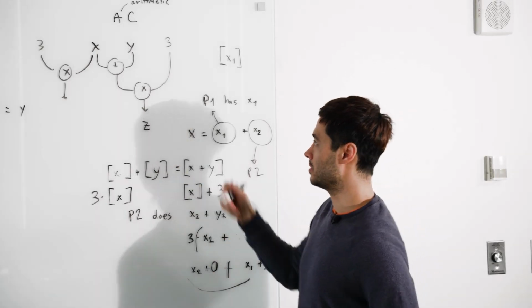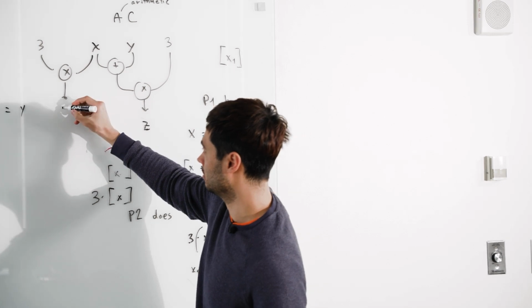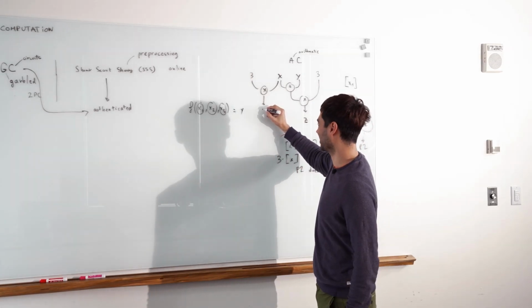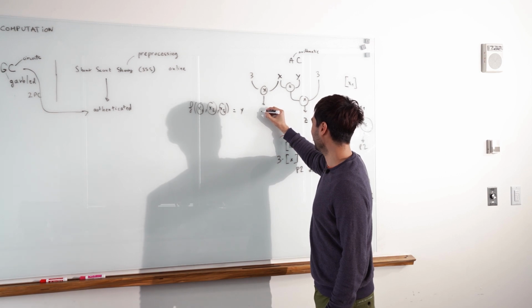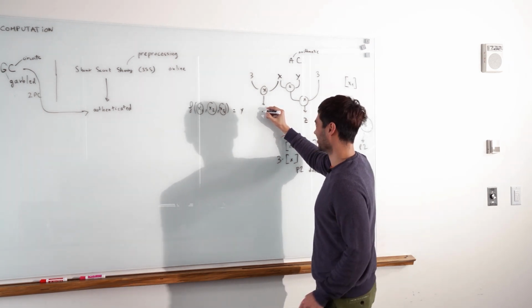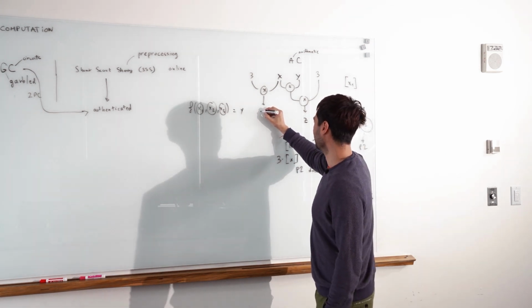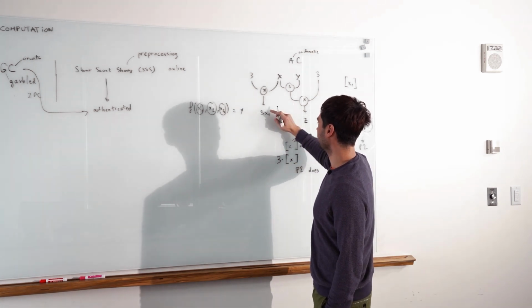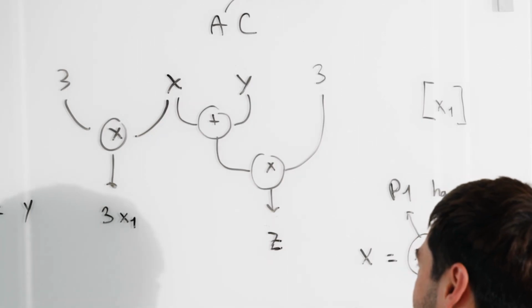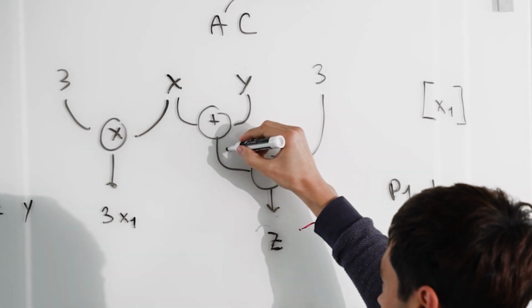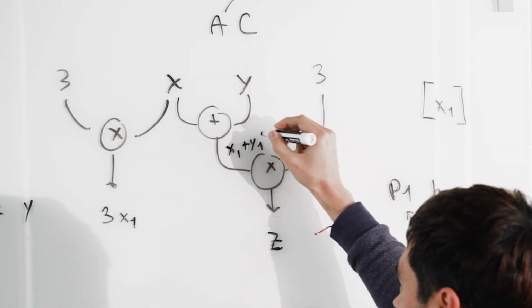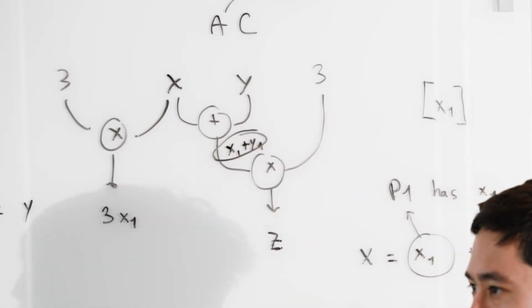So you can imagine that we did all of these things. Here if I was player 1, or participant 1, every time I see P1. So here I would have 3x1. That's my share, right? And here we would have a temporary value. I would have x1 plus y1 on my side. You would have x2 plus y2, right?